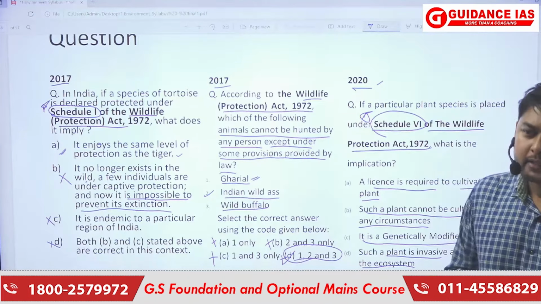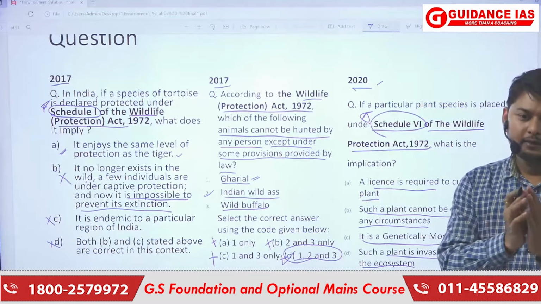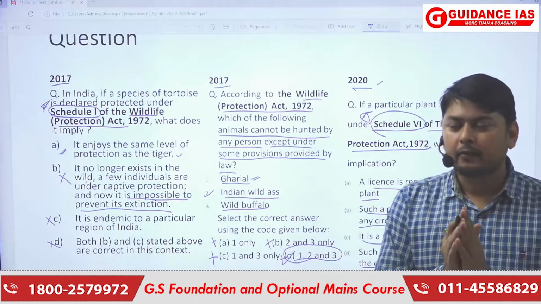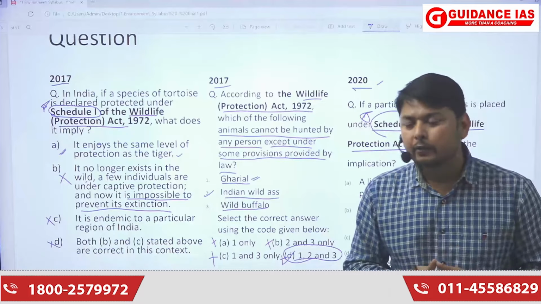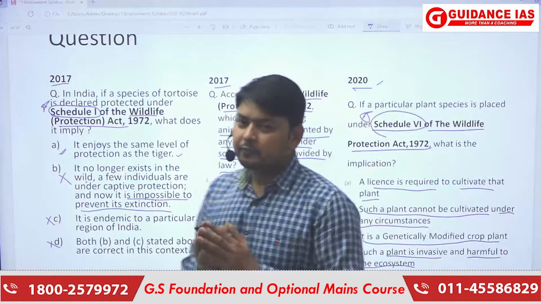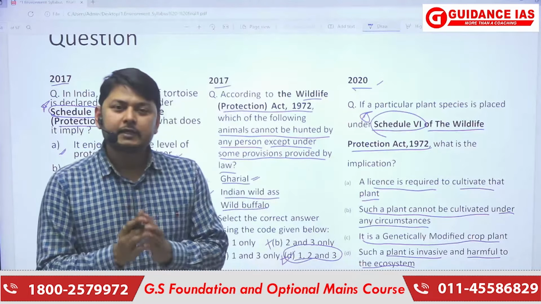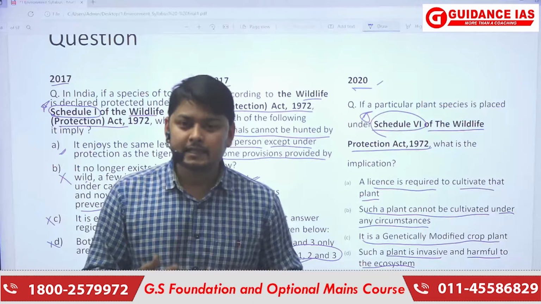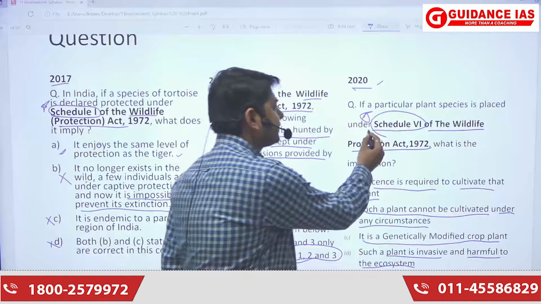Now, Schedule 6 is the schedule listing all the flora. All the plant species are included in Schedule 6. So which plant can be traded, which plant cannot be traded, and which plants can be grown under licensable conditions are all specified under Schedule 6.